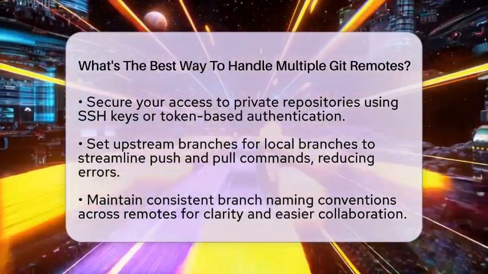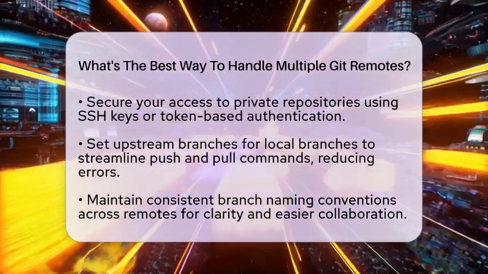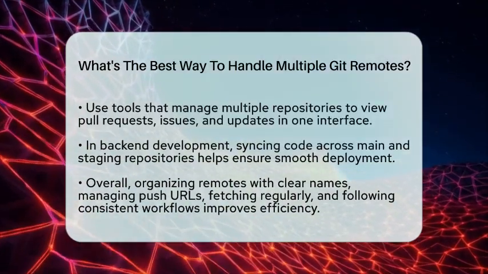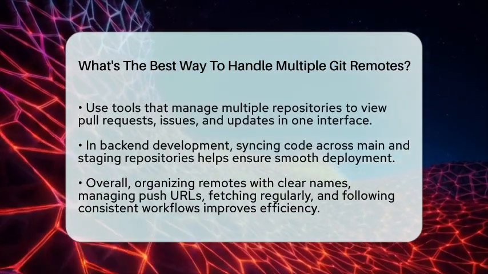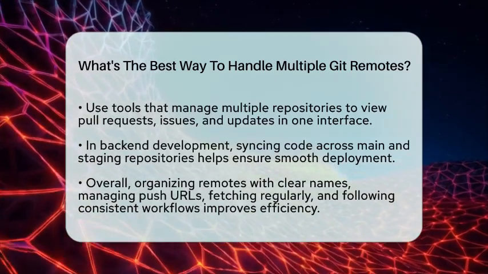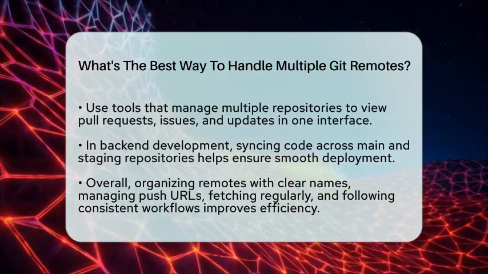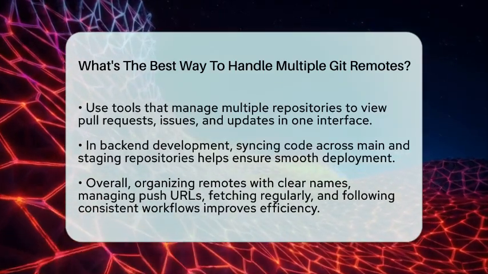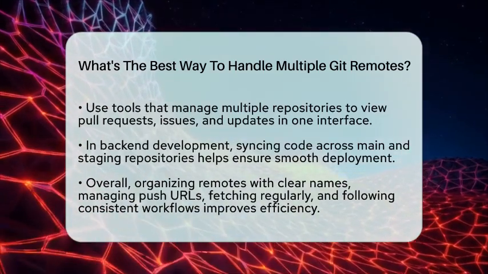Finally, consider tools that help manage multiple repositories. Some applications can show pull requests, issues, and updates across all your remotes in one place. This streamlines your workflow and keeps everything organized. In backend development, handling multiple remotes is especially useful. You might push your API code to a main repository and also update a staging environment repository. Using clear naming, push configurations, and regular fetches keeps your code synchronized and your workflow smooth.